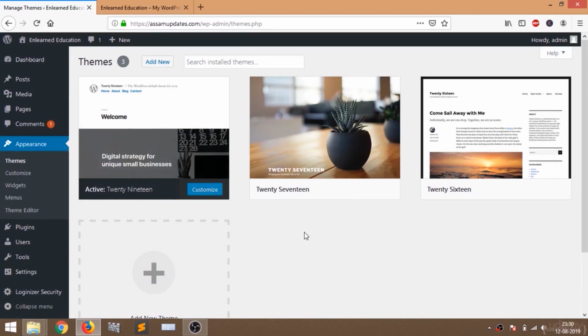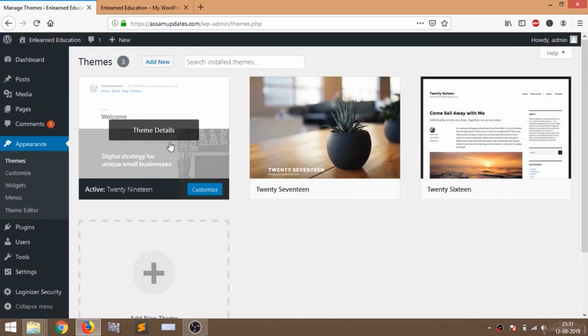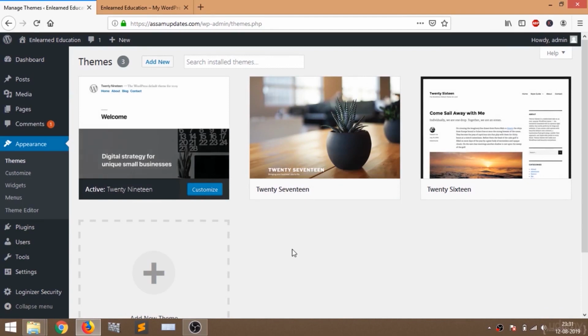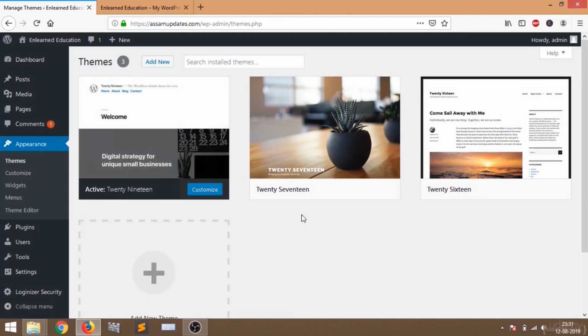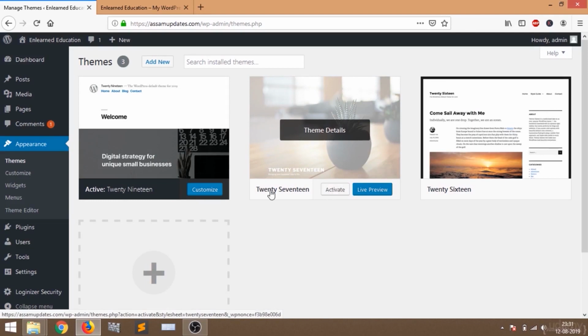Here in the themes panel, you can see there are 3 themes installed on our WordPress dashboard. You can change the theme here, or you can install a new theme here. The theme which is currently active on our website is 2019. Let's try changing the theme. Let's activate this theme, 2017. Let's click on activate.